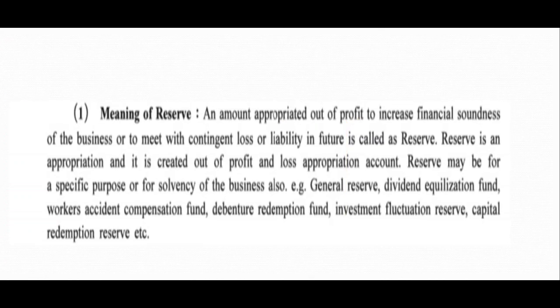We need to pay them, right? So those things can be paid off from reserves. Whatever amount is kept aside for these purposes is called reserve.